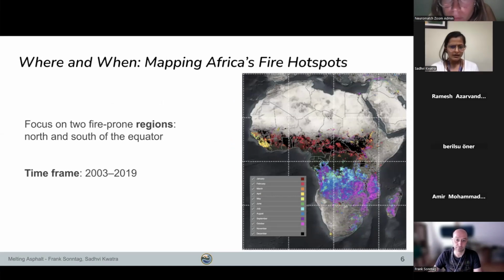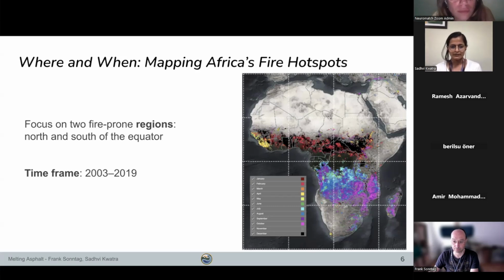And our study period is 2003 to 2019, which is chosen based on the overlap of the reliable data set from MODIS and the climate records from ERA5, and it's long enough and recent enough to help us show the meaningful patterns.